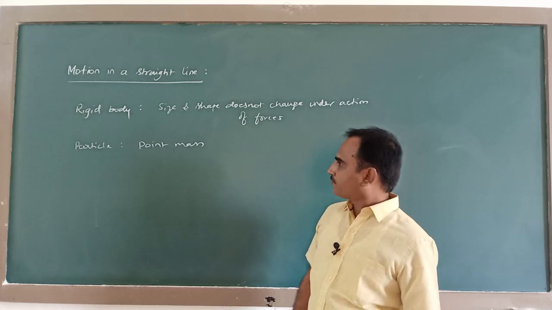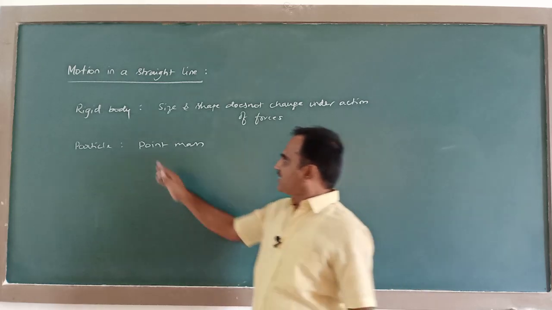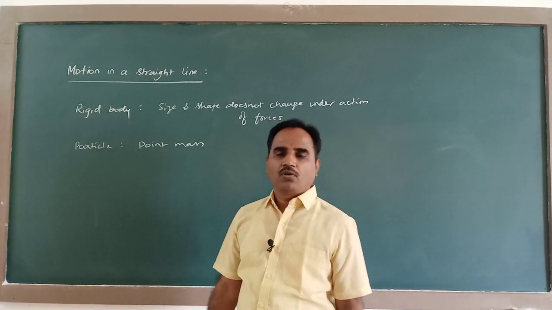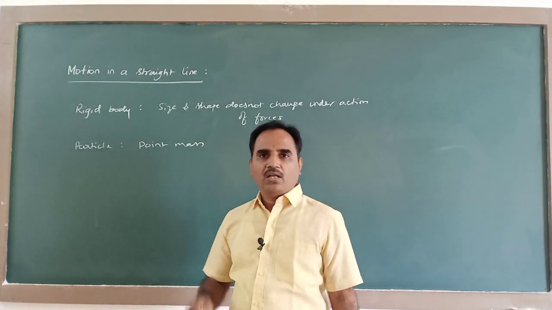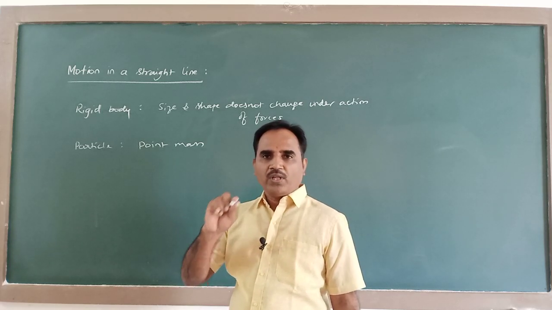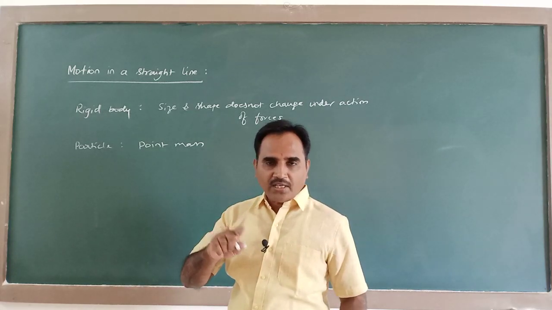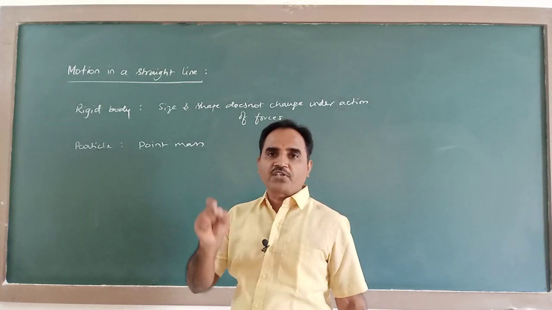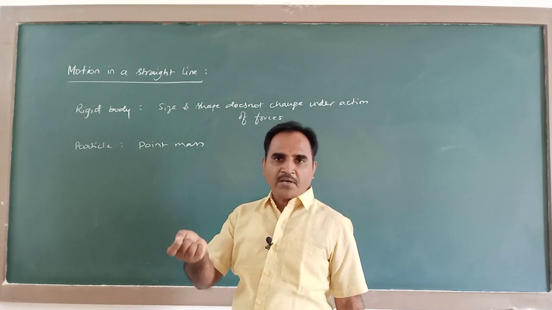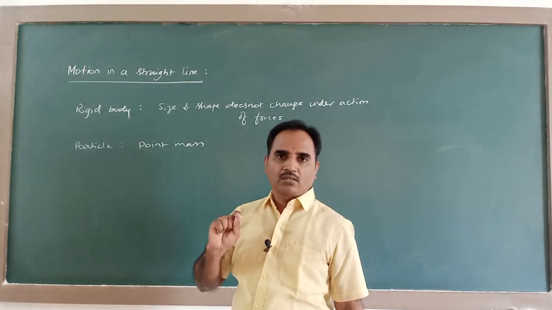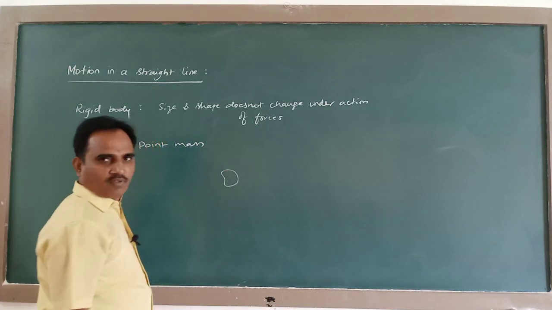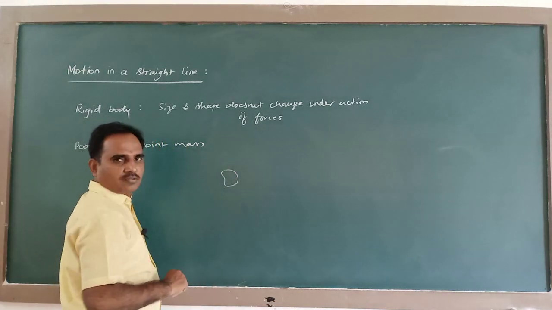And further, sometimes we treat a rigid body to be a particle. We can consider a rigid body as a particle when the distance travelled by the body is quite large compared to its size, then the body can be treated to be a particle. Say here, this is a rigid body. It has this much size.